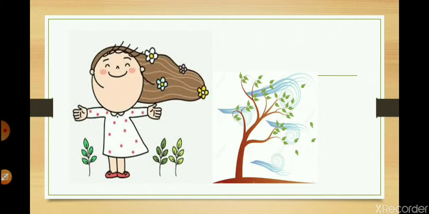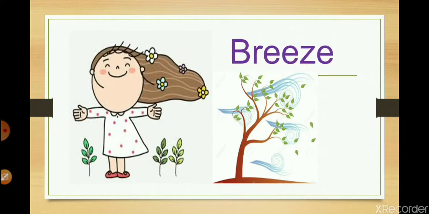When we have very light wind blowing, the wind is not very fast, but it's a very light wind that is blowing. That wind is known as breeze. I hope you will remember, when the wind is lightly blowing, it's not a strong wind, it's a light wind that is blowing and everybody is enjoying. So that type of wind is known as breeze.